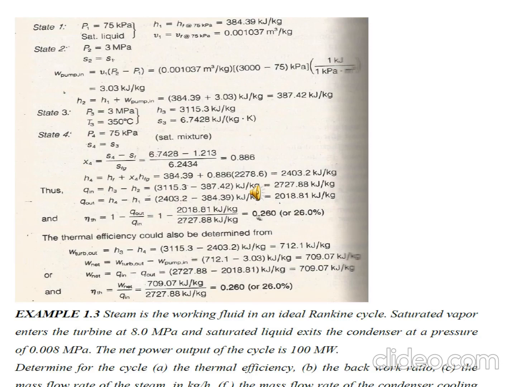So H2 equals 384.39 plus 3.03, which is 387.42 kilojoule per kg.